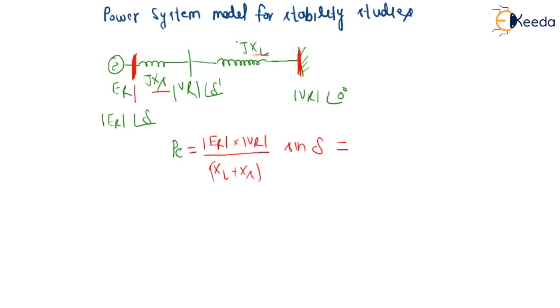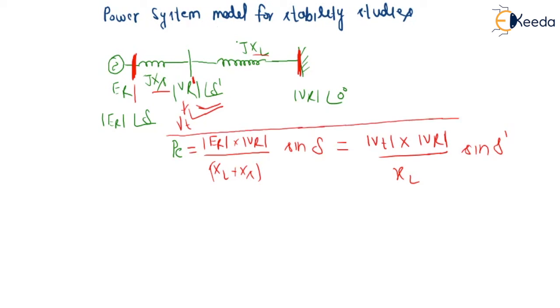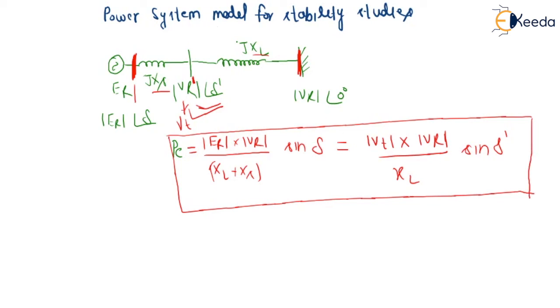And this will be the same as, if you take the VR, meaning terminal voltage, so we can write now VR dash, basically this is not receiving, this is terminal voltage, or you can also write VT. So this will be equal to VT, terminal voltage, into VR upon, the difference is delta dash, so sine of delta dash upon, this time only XL will be represented. This is an important point you must consider while you are solving a question on power system stability. So this is the transfer reactance if we are taking the two voltages.